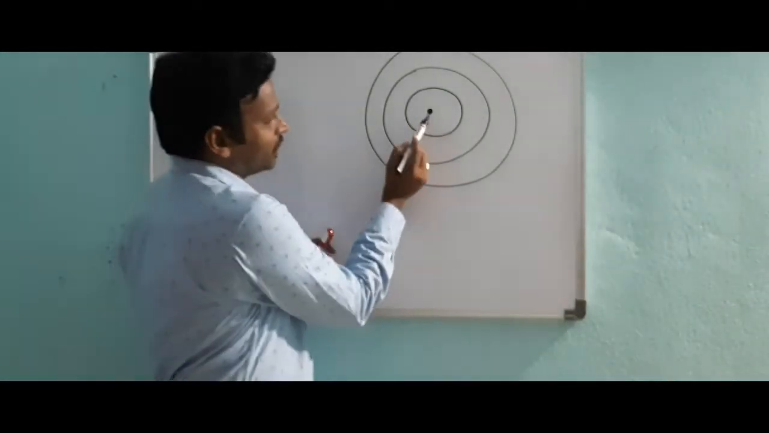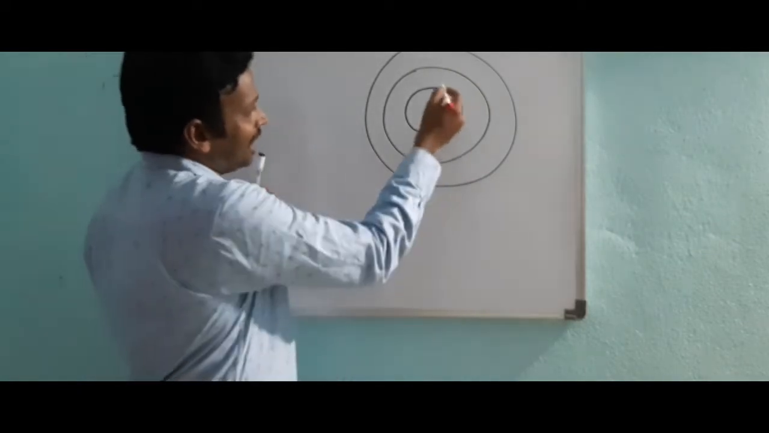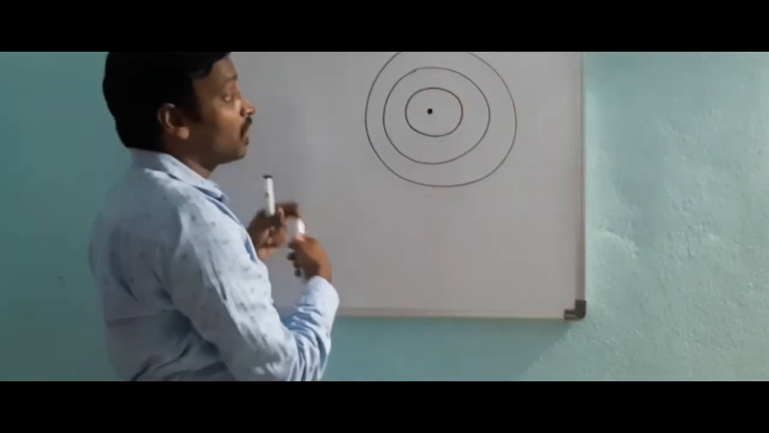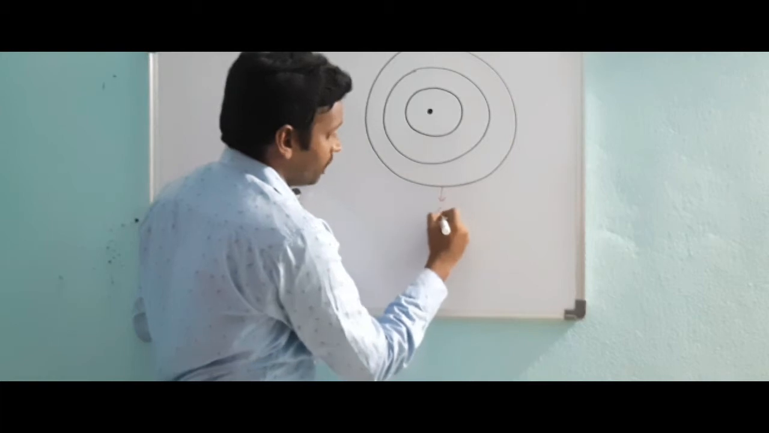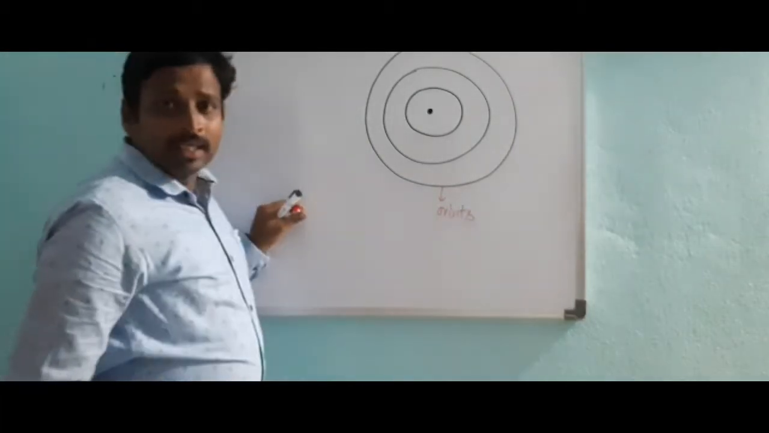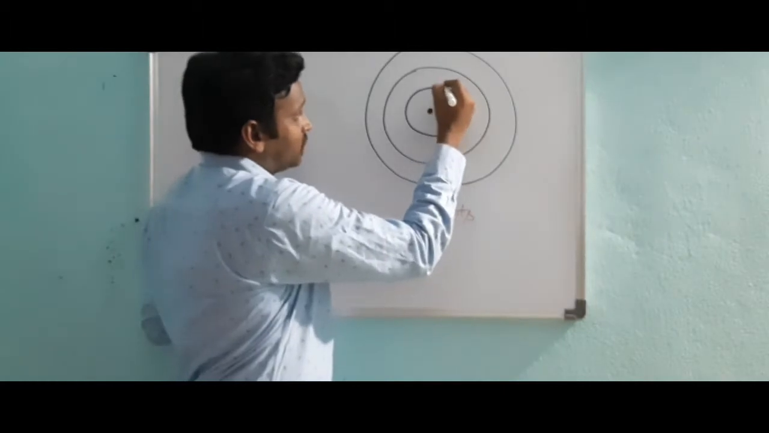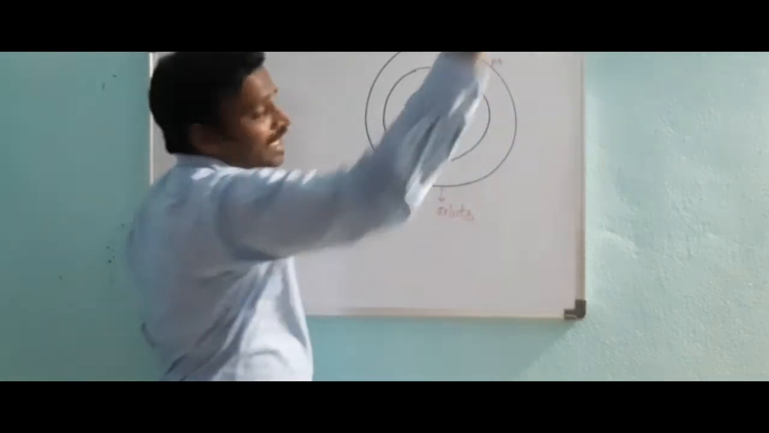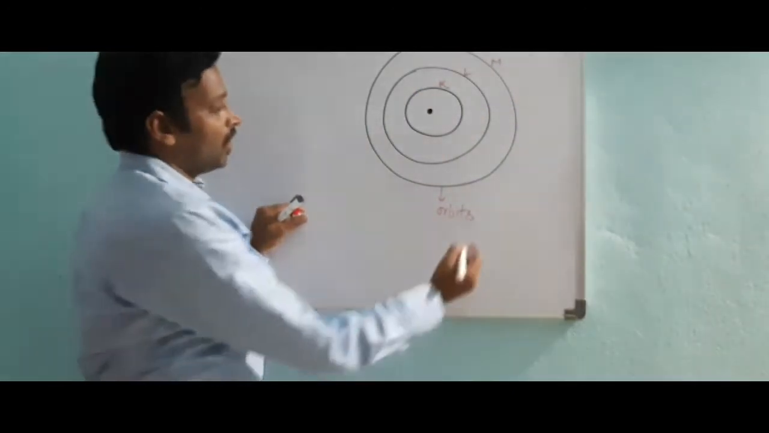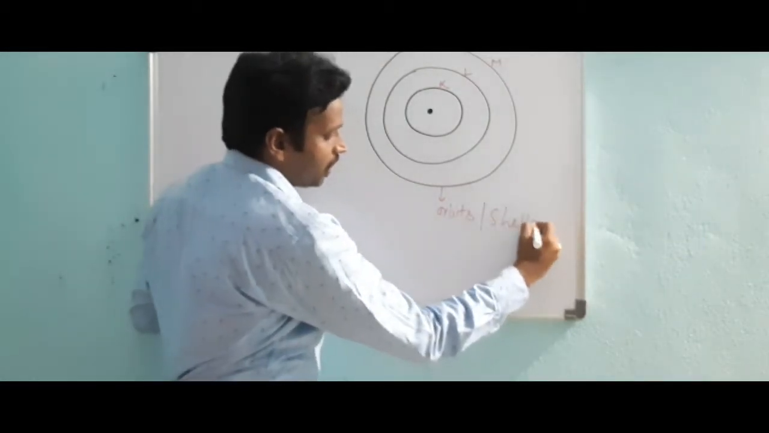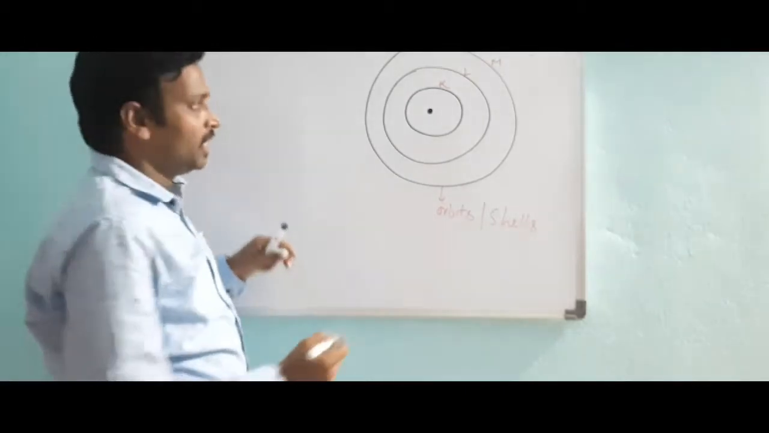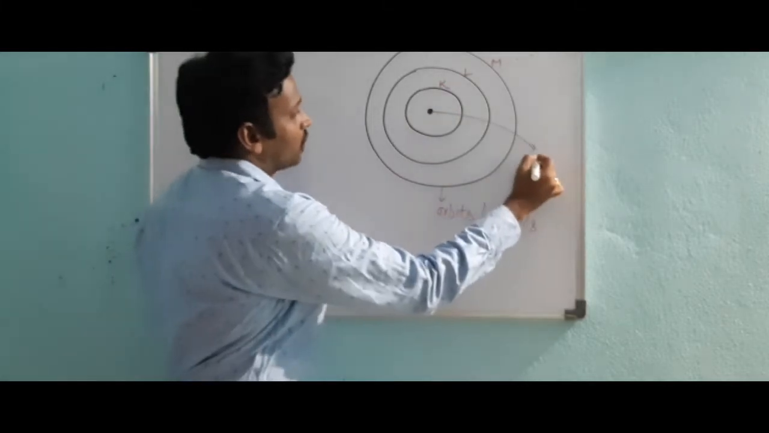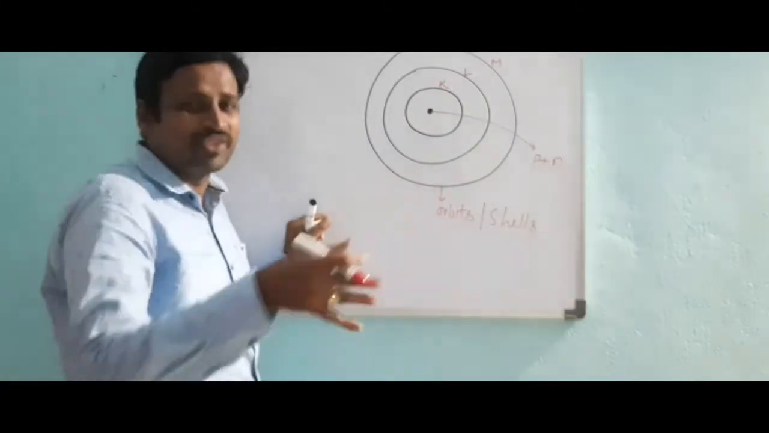Okay, so this is a nucleus. Around the nucleus, electrons are revolving in circular paths which we call orbits or shells. These are called orbits. These orbits are represented with some letters like K, L, M, N and so on. Shells or orbits, we call it. So in this nucleus you have protons plus neutrons. Just a brief idea I am giving.